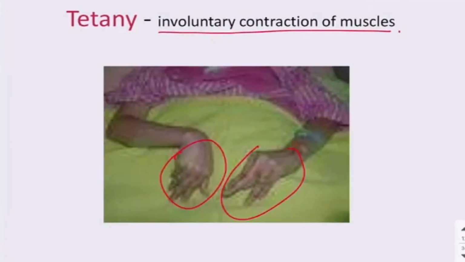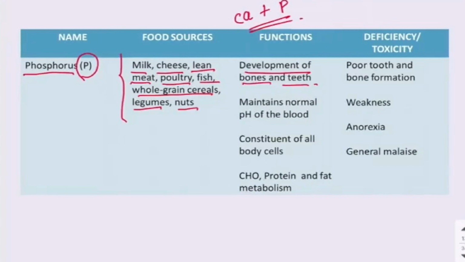Now phosphorus functions. Phosphorus is also necessary for the development of the bones and the teeth. If you take a microscopic examination of the bones, bones are made up of calcium and phosphorus. Calcium and phosphorus both are essential for the formation of the bones as well as the teeth. Moreover, it also maintains the normal pH of the blood. It is a main component of every cell of the body, and it is also required for carbohydrate, protein and fat metabolism. For the digestion of these macronutrients, we require phosphorus.